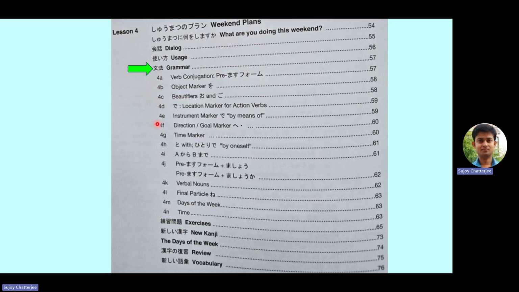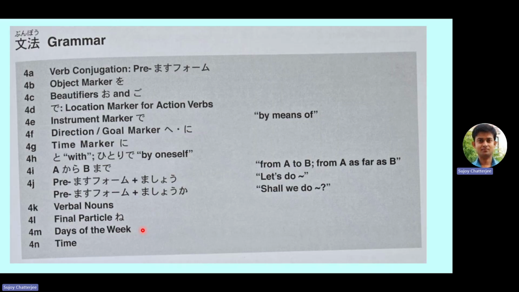Once we are done with all this grammar, we will go back to the conversation, and then we will do some exercises, some new kanji, and review the vocabulary. So let's begin with grammar. We have all these items, all this food on our plate that we need to consume, but slowly and slowly we will consume. But again, this is a crash course, so we cannot be that slow either.